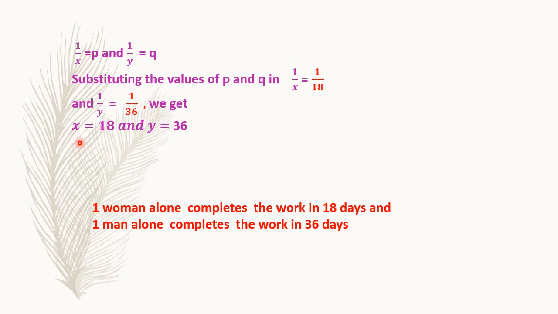Now what does x represent? X represents the time taken by one woman to complete the work. So the time taken by one woman to complete the work is 18 days. And what does y is equal to 36 represent? Y represents the time taken by one man to complete the work. Hence, one man will complete the work in 36 days.